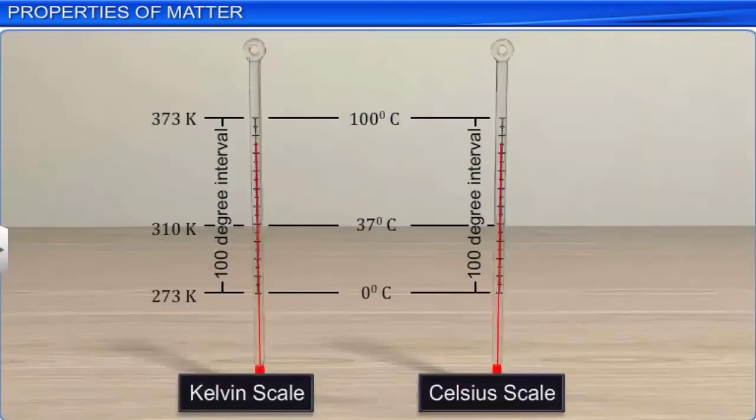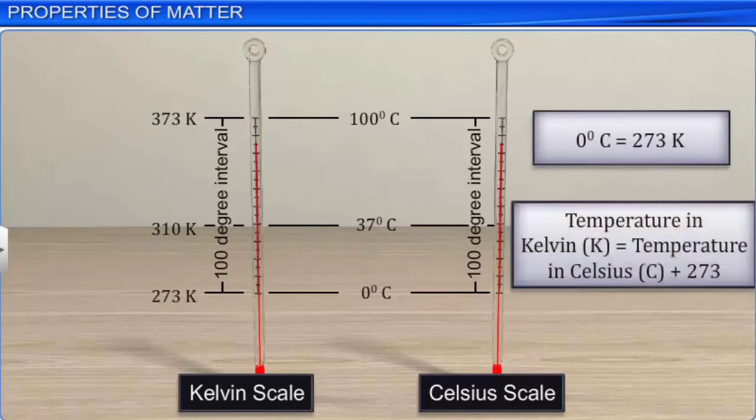The Celsius scale is the most common unit for temperature, and we learned that the SI unit for temperature is Kelvin. So, let's see how the two scales are related. The Celsius and Kelvin scales are divided into 100 equal parts. 0 degree Celsius is equal to 273 Kelvin. Thus, we can say that the temperature in Kelvin equals temperature in Celsius plus 273. Note that, unlike Celsius and Fahrenheit, temperature in Kelvin is not referred to as a degree.